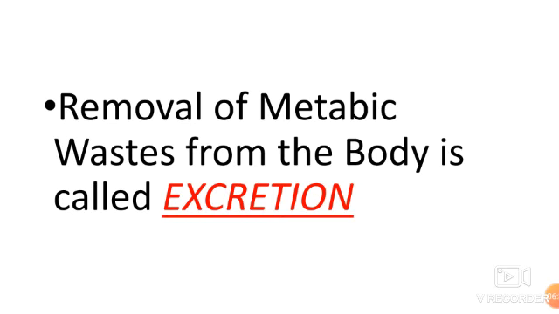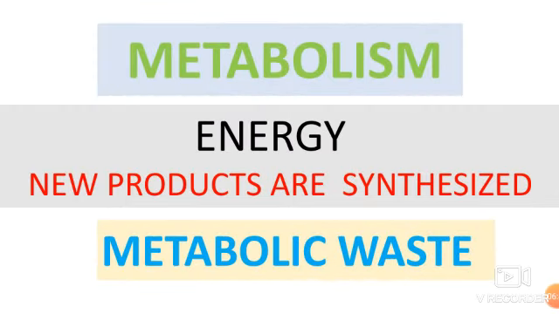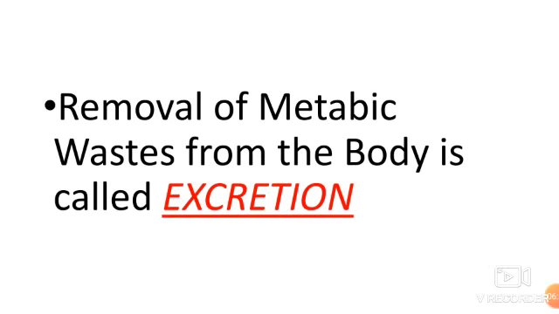Which process? Excretion. So during metabolism, along with some useful products, some wastes are produced. Those wastes are called metabolic waste. The removal of that metabolic waste from the body is called excretion, right? If we do not remove waste material from our body, it becomes poison and leads to death.